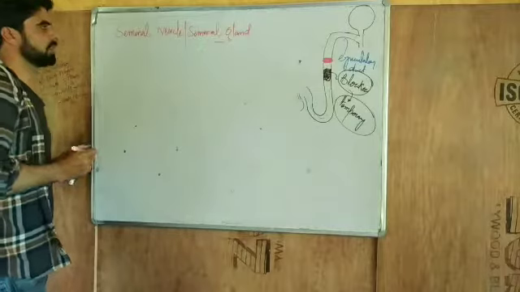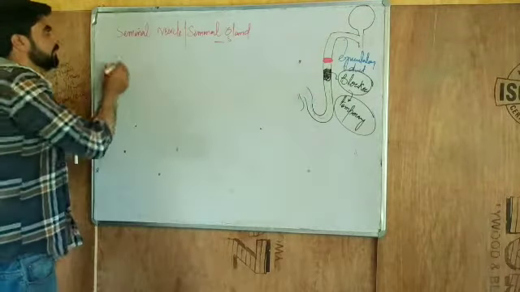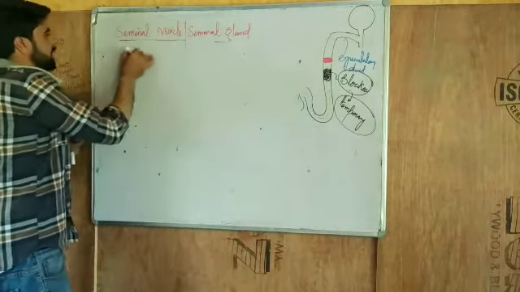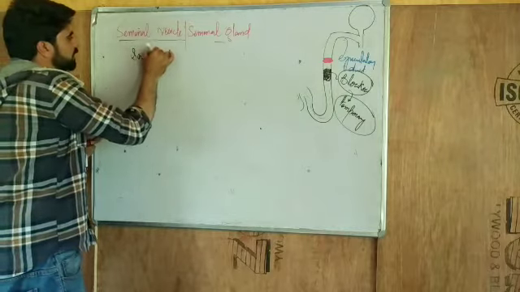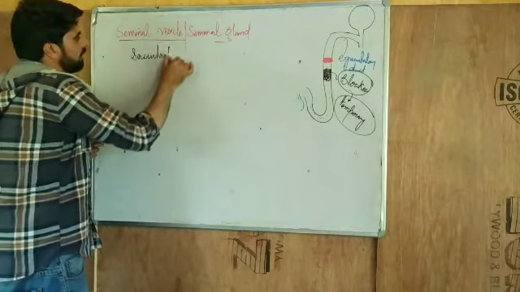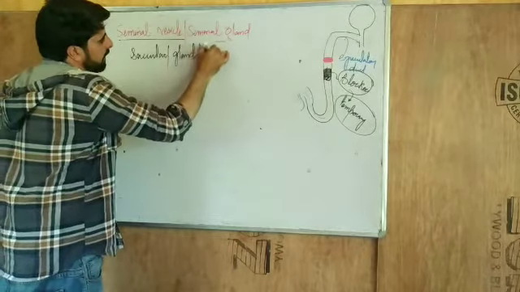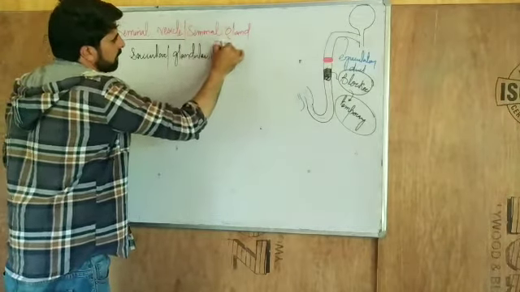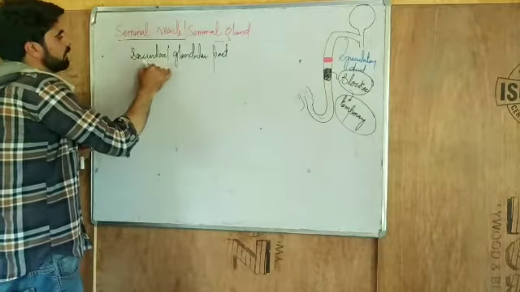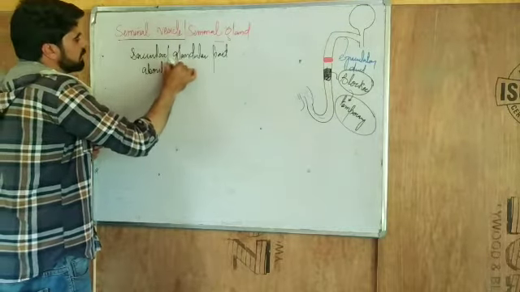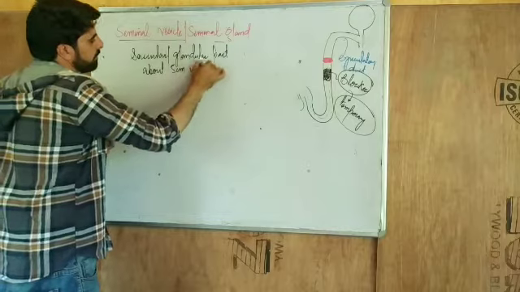Now this seminal vesicle is saccular, sac-like, that's why we call it a saccular or glandular part of the male reproductive system. It is about 5 centimeters in length.